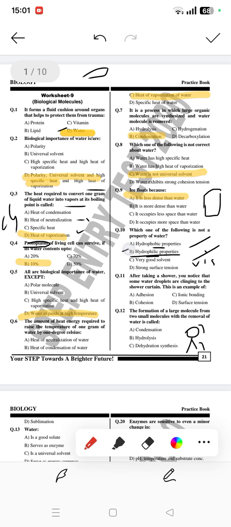So this means B, C, D all agree to the properties of water. But if we see B option, which is hydrophobic properties, this is wrong because water is not hydrophobic. Phobic means to hate water, but water doesn't, like in the plasma membrane we see. So this means A is the right option here.